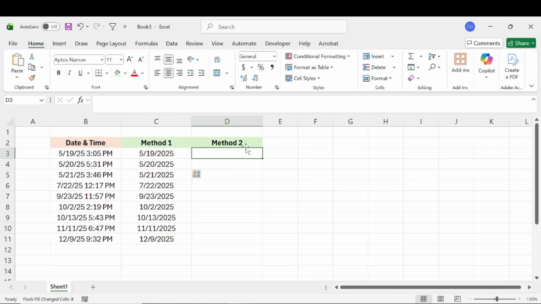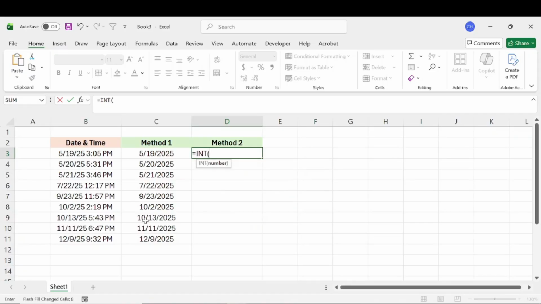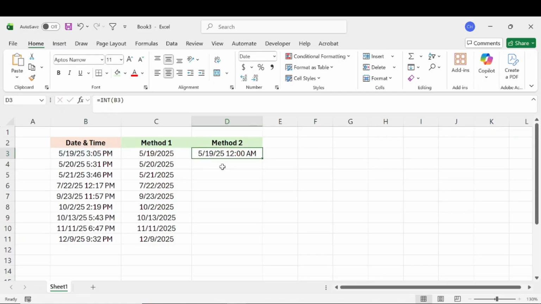Now, if you wanted to try using a formula to remove the time, basically what you would do is use the integer or the INT formula. And then you'll go ahead and select the cell. You'll go ahead and hit enter. And notice what this will do is it will give you the date, but it still has the time. However, you'll notice that it didn't keep the original time listed. It basically sets that time to 0, essentially.